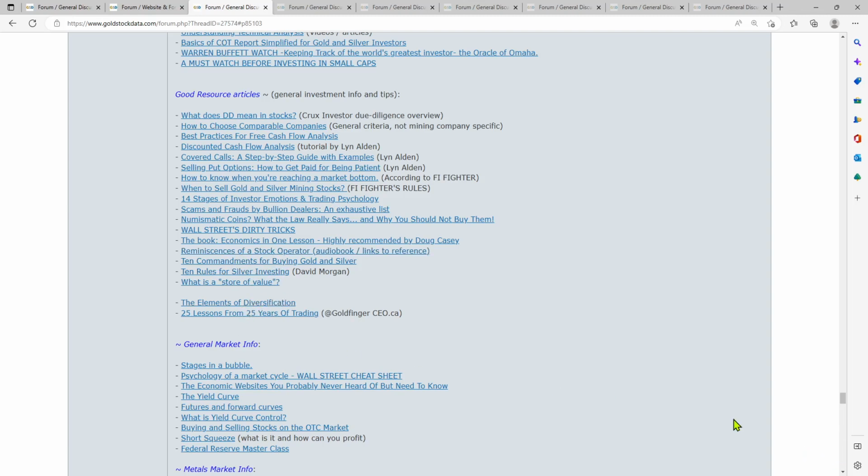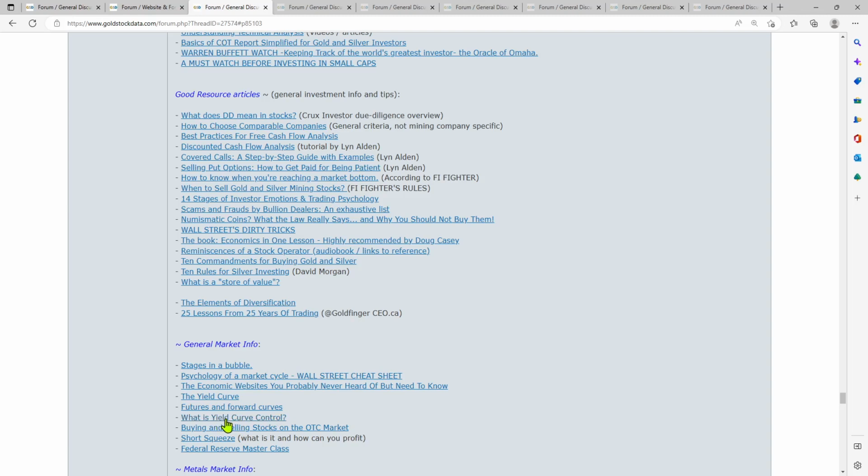All right, so just a lot of information: general market information, stages of a bubble, psychology again, and economic websites you've probably never heard of but need to know. Then we have things like the yield curve, future and forward curves. I think this is a Khan Academy one. And then, what is yield curve control? That might become very important in coming years.